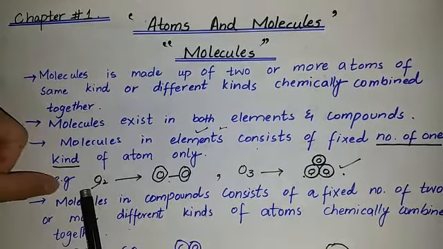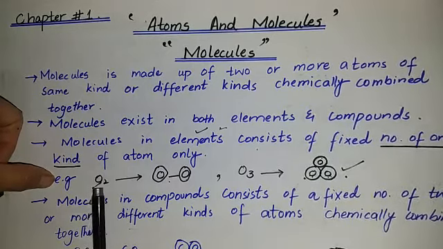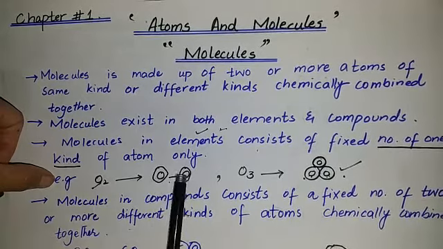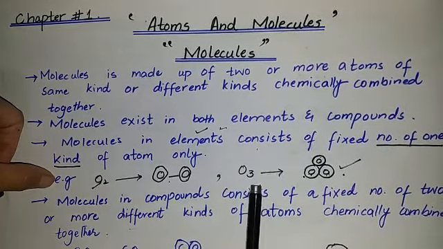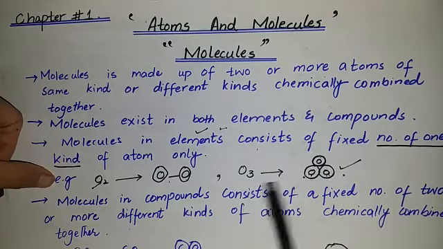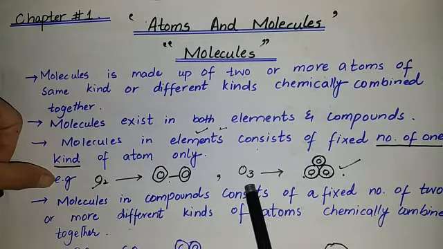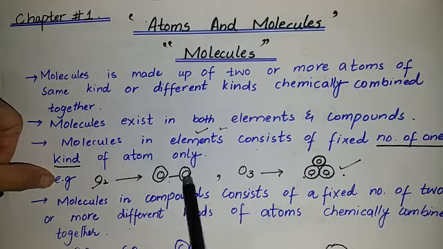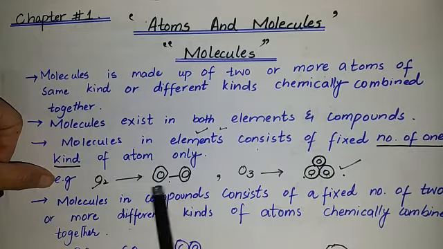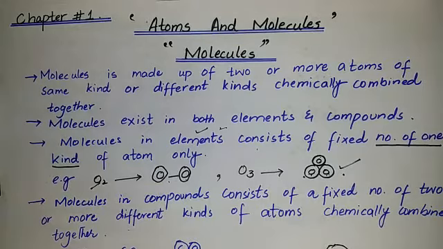For example, in this example you can see this is the oxygen molecule. In the oxygen molecule, two oxygen atoms combine chemically to form the oxygen molecule. In ozone, O3 represents the ozone molecule. Students, in the ozone molecule, three oxygen atoms combine chemically to form one ozone molecule. So you can notice in these examples that the kind of atom is the same both in the oxygen molecule as well as in the ozone molecule. Similarly, students,